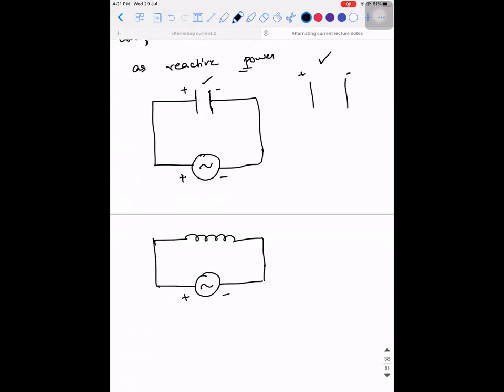Now, it is able to oppose the rate of change of current due to the concept of change of flux. Am I right? So during the positive half cycle, when the current is trying to increase, what will happen across the ends of an inductor? There will be something called a back EMF that will get generated. So first, what is getting established? This back EMF is the one which is responsible for the current to flow through this inductor.